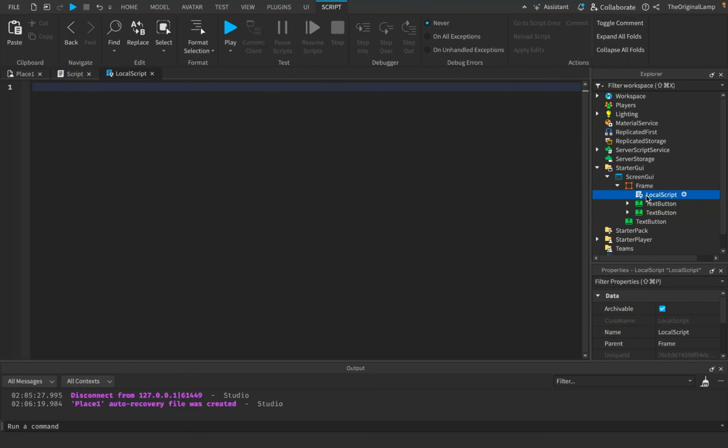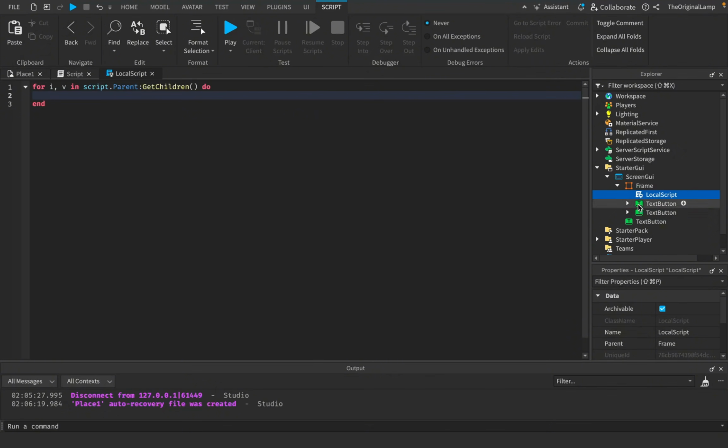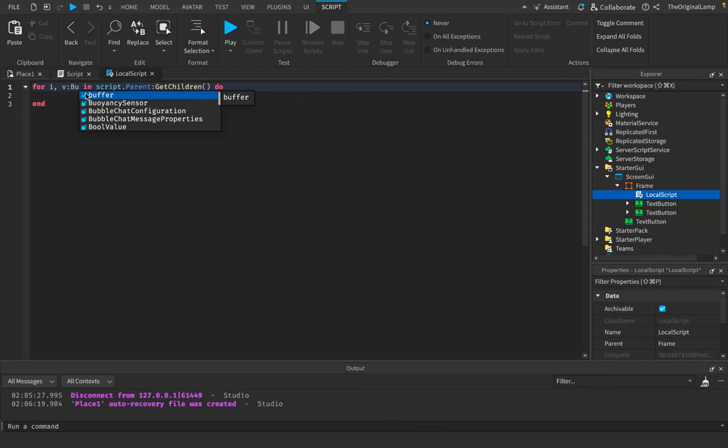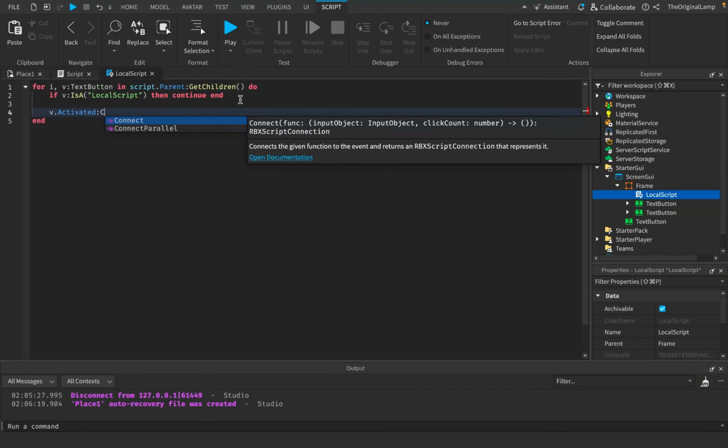Yeah, and so then what I could do is go for all of these buttons. So I could say for i, v, I could loop script.Parent, which is this frame, GetChildren. This script is going to go through every single item inside of this frame. Now I want it to be a button, right? Yeah, TextButton. So I'm going to say if v is a LocalScript, then we're just not going to do anything, because we don't want to change anything about the LocalScript. We want to change the button. So then we can say v.Activated:Connect(function).